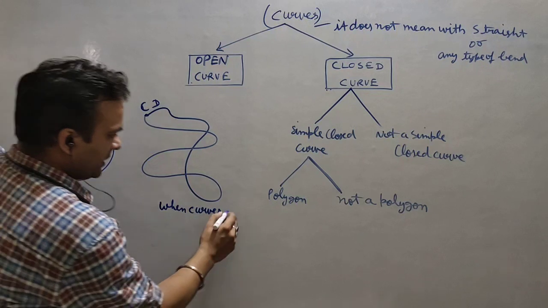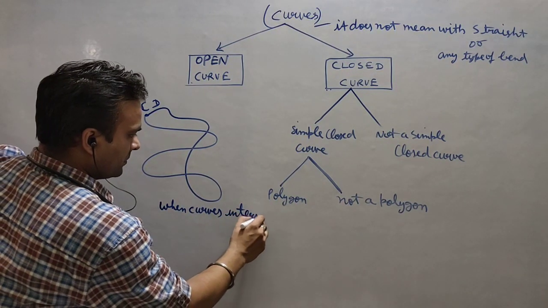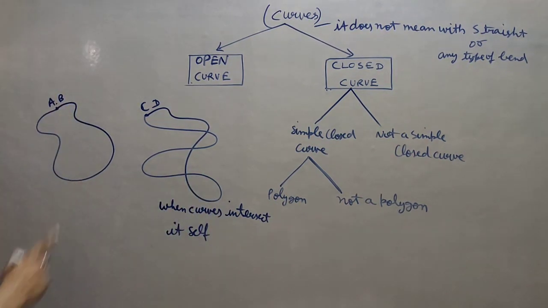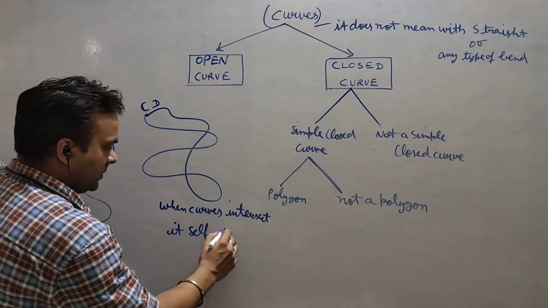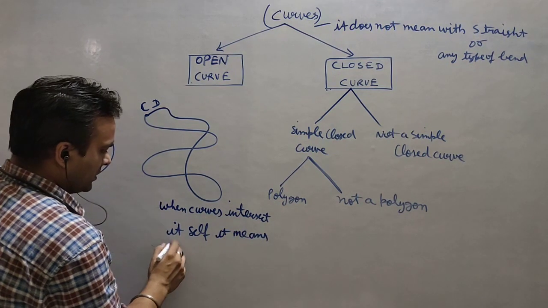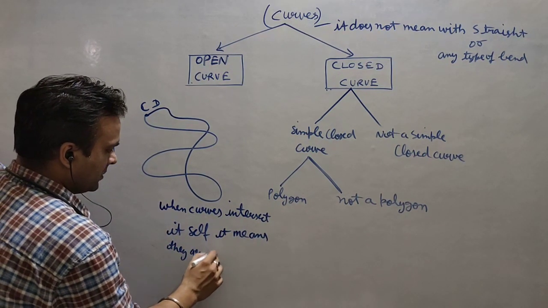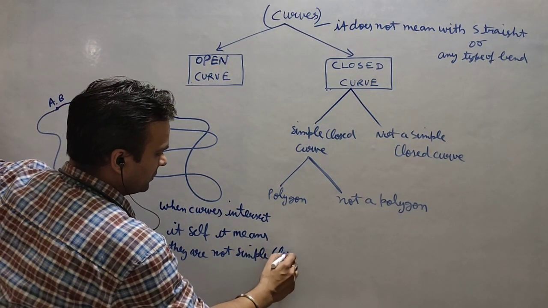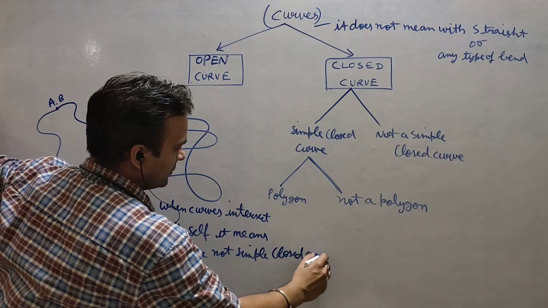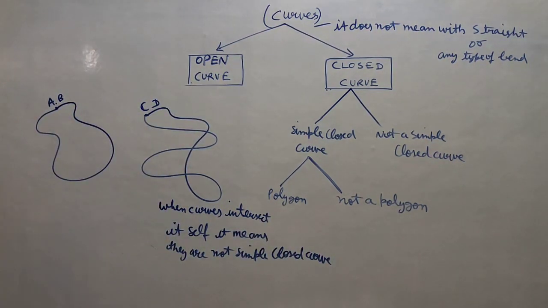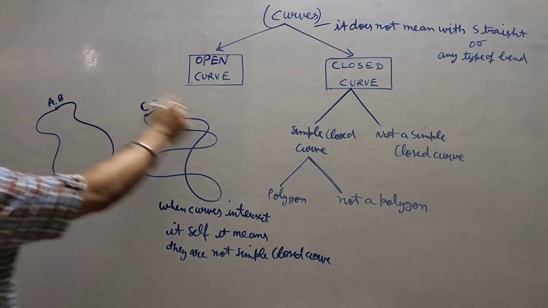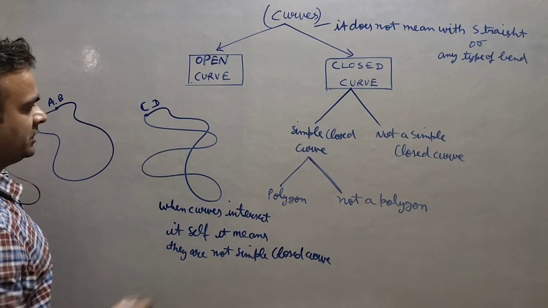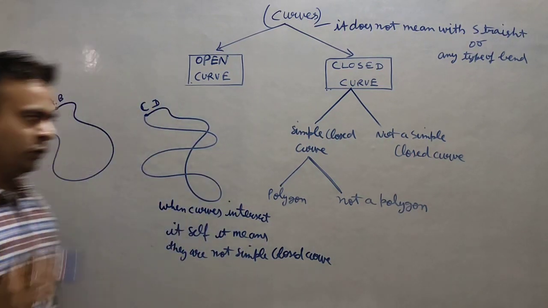When a curve intersects itself, it means it is not a simple closed curve, right? Wherever you see any curve which is intersecting itself at any point, you can directly say that it will not be a simple closed curve.